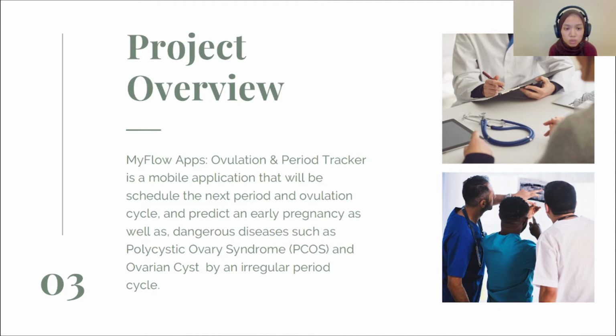MyFlow app's ovulation and period tracker is a mobile application that will schedule the next period and ovulation cycle, and predict early pregnancy as well as dangerous disease such as polycystic ovary syndrome, caused in the ovaries by an irregular period cycle.